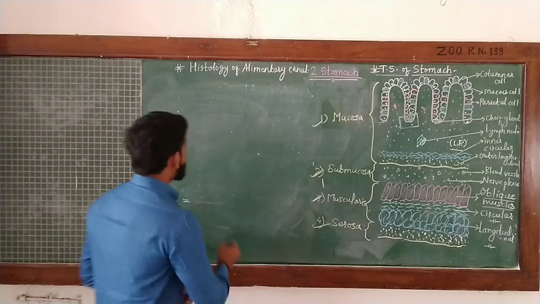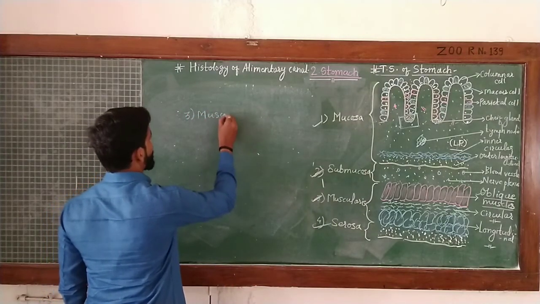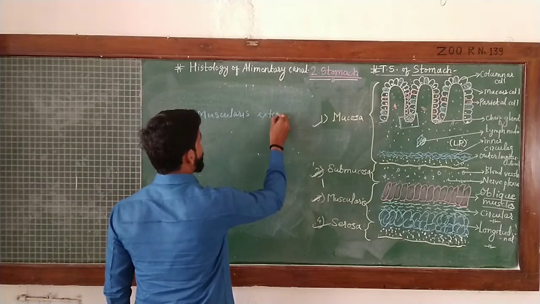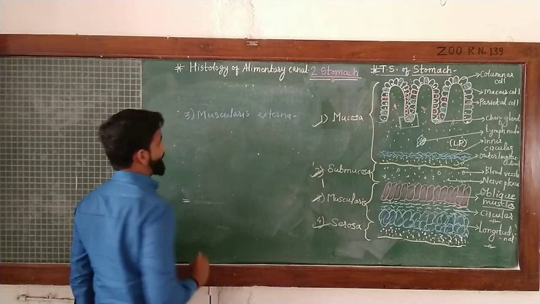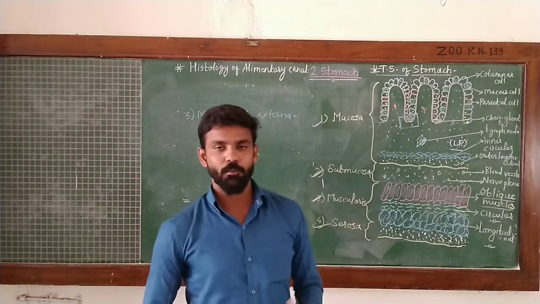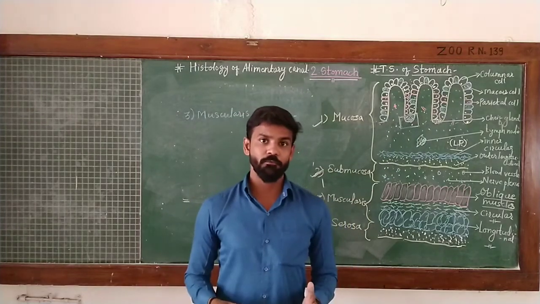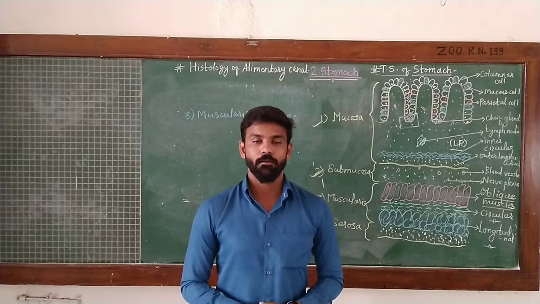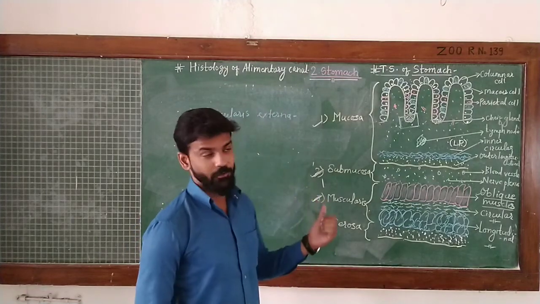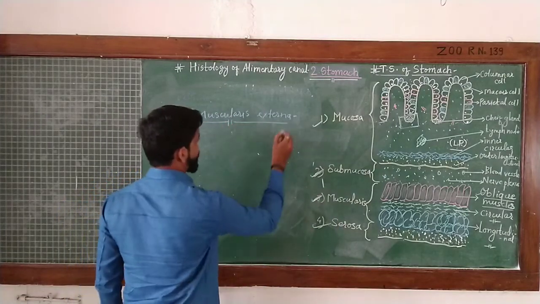Then the third layer comes, that is the muscularis, also called the muscularis externa. This layer is specially made for the peristaltic movement of the alimentary canal, and inside the stomach a large amount of such action is required for the mixing of food material with gastric juice, and this requirement is fulfilled by this layer, the muscularis externa.